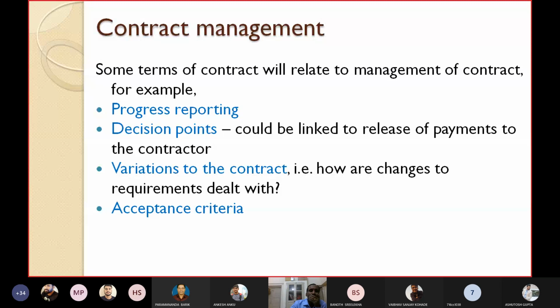Finally, you should write down the acceptance criteria. On what basis will you accept, whether it is fully working, or 99% error free, or zero fault tolerance, or whatever it is? What is the acceptance criteria? That has to be mentioned in this contract document.